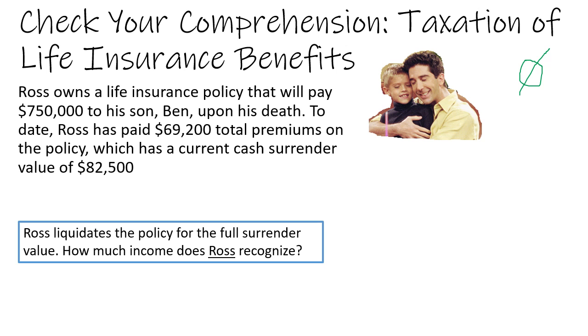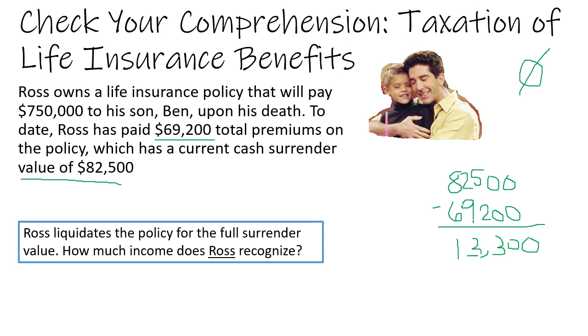Scenario 2, if Ross liquidates the policy for the full surrender value, how much income does Ross recognize? The policy has a surrender value of $82,500, and he paid $69,200 in premiums. So therefore, Ross reports the difference as income, or income of $13,300.